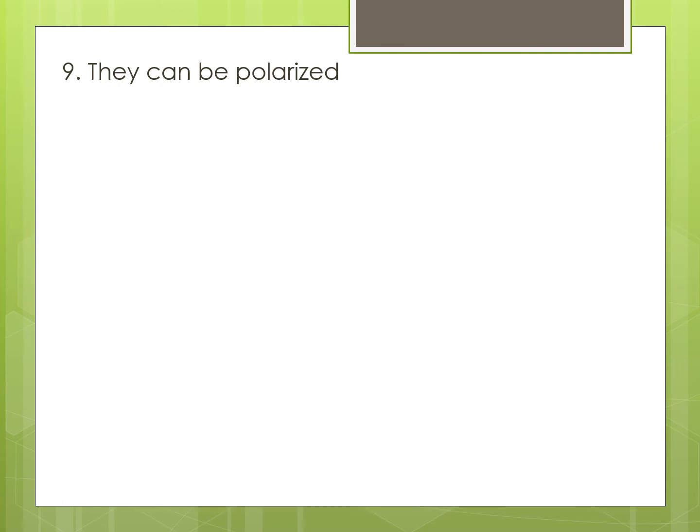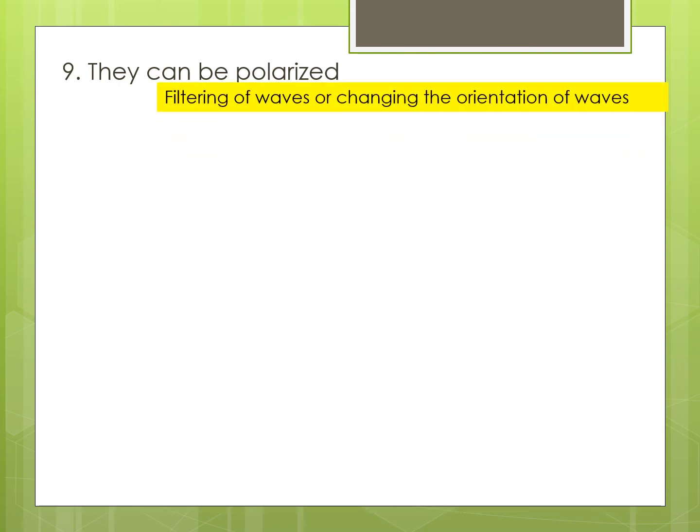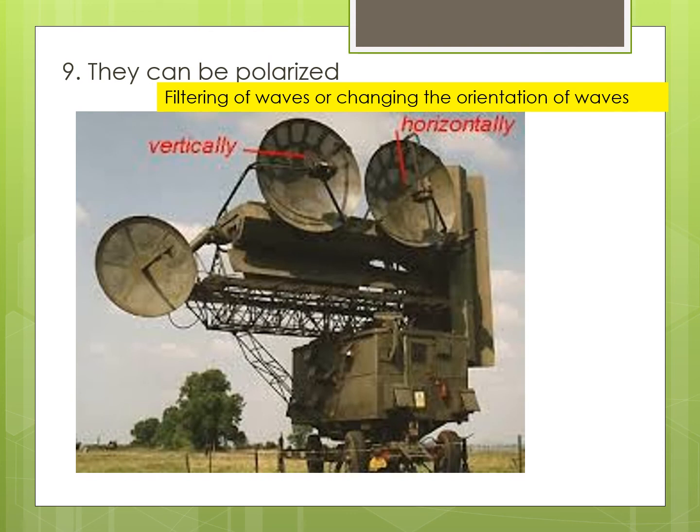They can be polarized. Polarization is the filtering of waves or changing the orientation of waves. In a military setup, information is very important to reach the home base. So, satellite dishes are sending signals vertically and horizontally so that whenever there are blockages or hindrances, the message can still pass through the hindrances, reaching the target location.